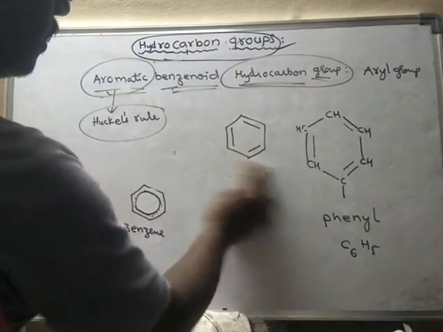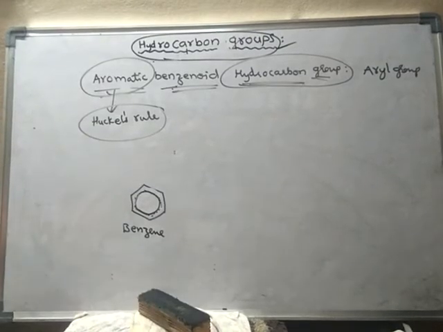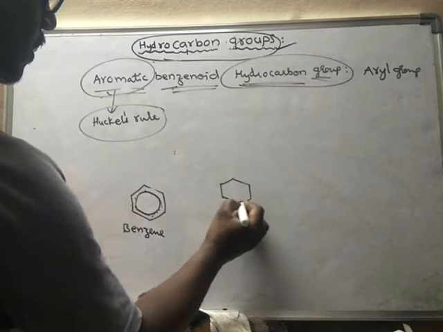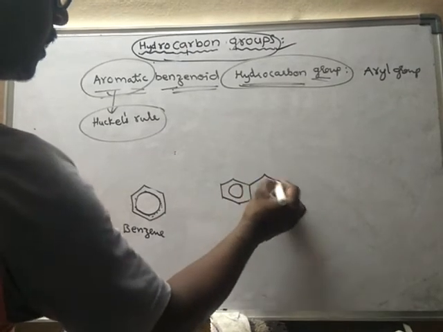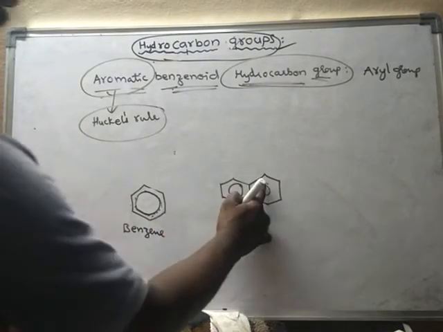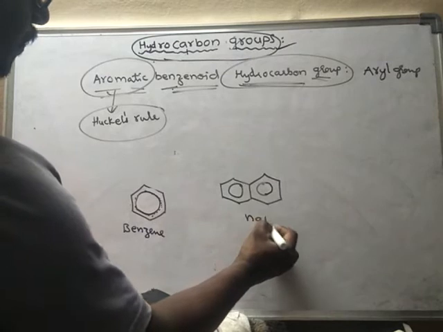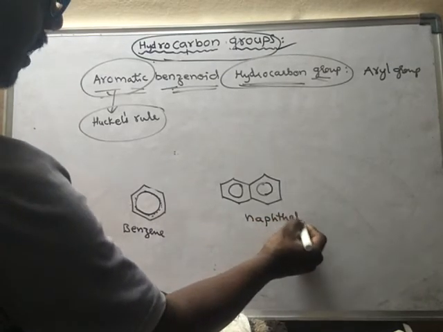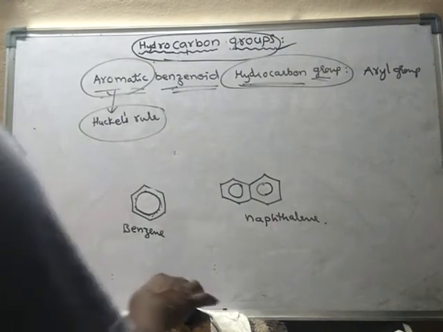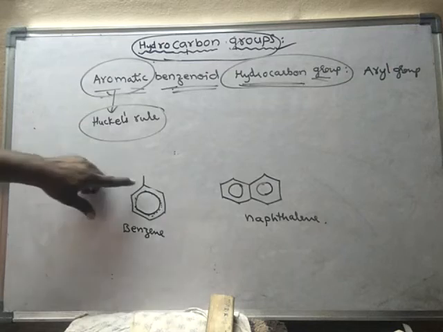Now another compound. Suppose there are two benzene rings, I may write like this. Here also shifting of double bonds takes place. Here it is called naphthalene. Suppose I remove one hydrogen from this carbon.